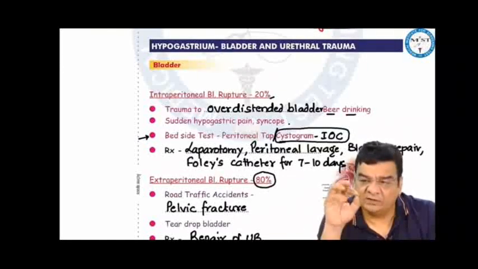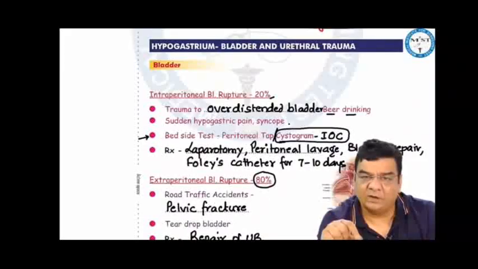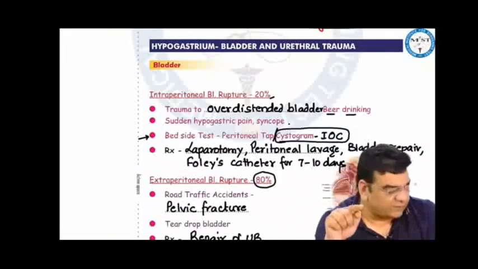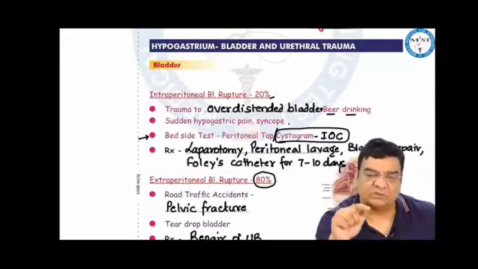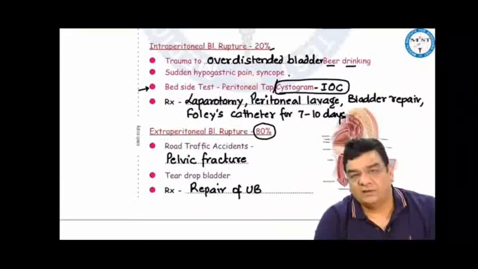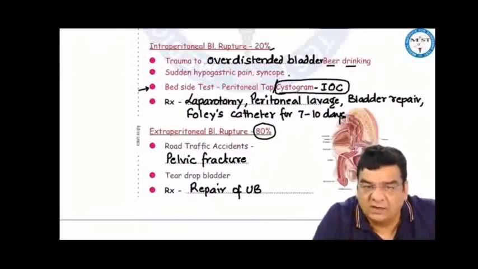In these patients, we can do a simple test, put a needle in the peritoneal cavity, a peritoneal tap. If that reveals urine, it means intraperitoneal bladder rupture. The treatment would be lower midline laparotomy, peritoneal lavage, repair the bladder, and leave a Foley's catheter in the bladder for 7 to 10 days. Whenever we are doing any bladder surgery and putting sutures over the bladder, because urine is continuously coming in the bladder, the sutures can become wet and they can break. So we have to leave a catheter in the bladder for a few days so that the sutures can heal.